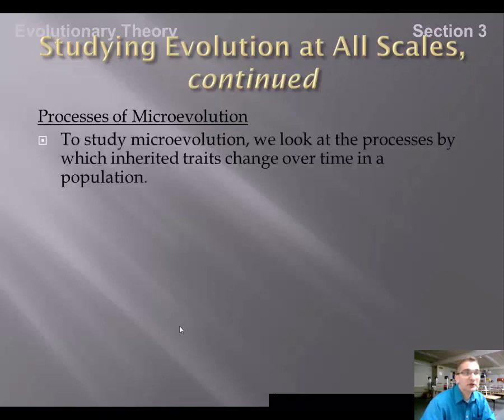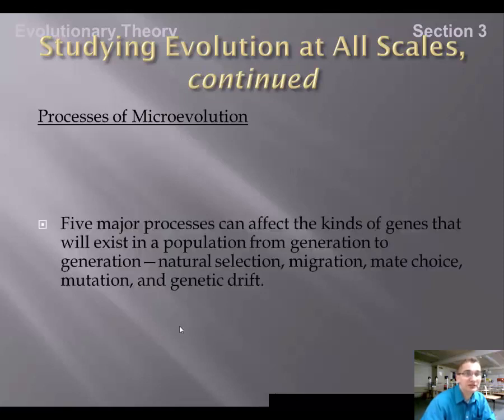So, the process of microevolution. To study microevolution, we look at the processes by which inherited traits change over time in a population. There are 5 major processes that affect the kinds of genes that will exist in a population from generation to generation. Those 5 processes are natural selection, migration, mate choice, mutation, and genetic drift.